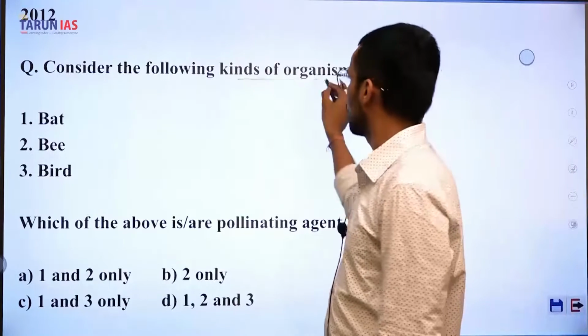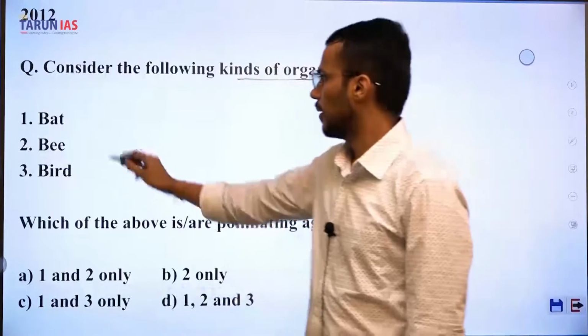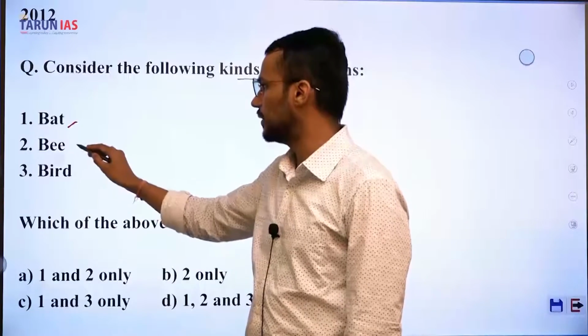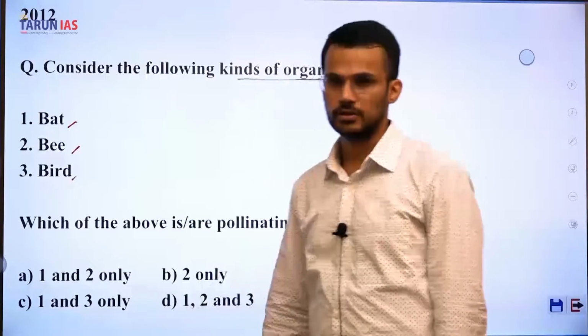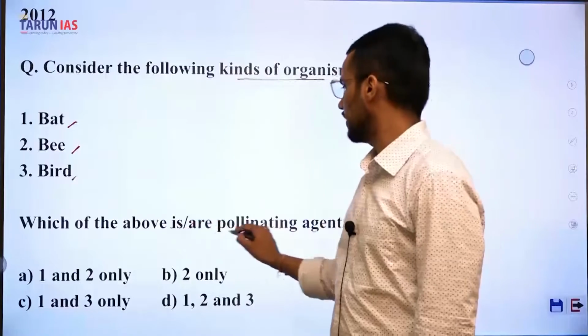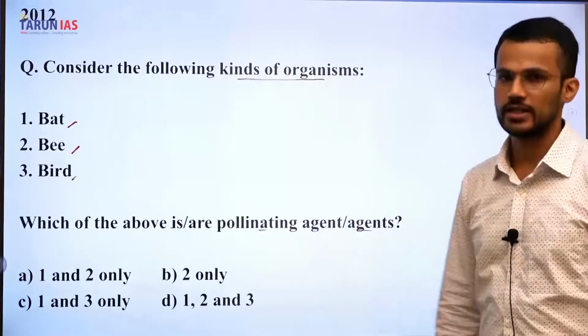Consider the following kinds of organisms. First, bat, second, bee, and third, bird. Which of the above is pollinating agent or agents?